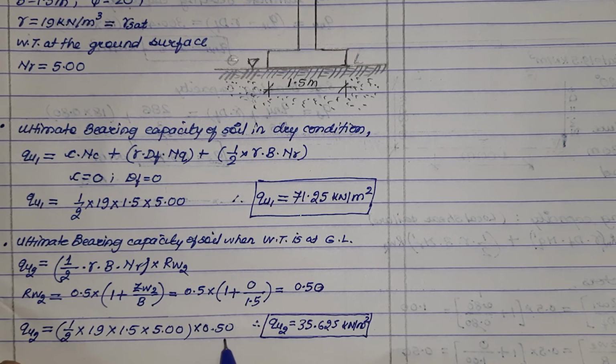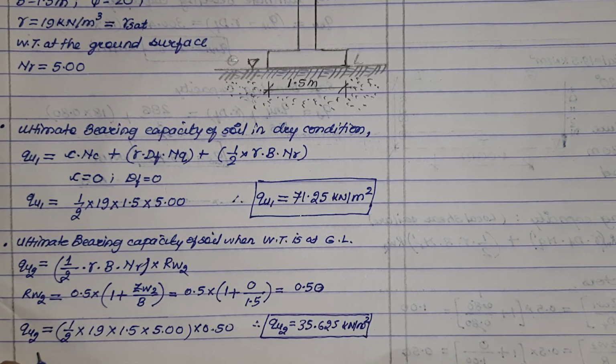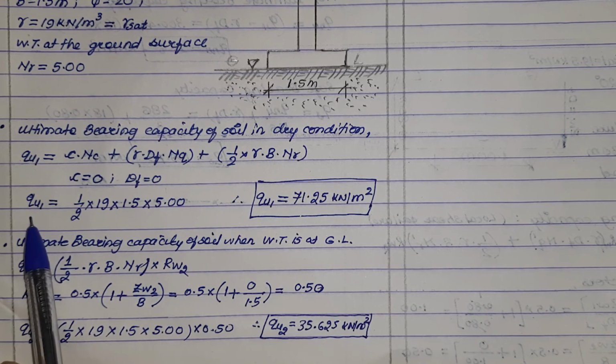Only the reduction factor 0.5 is additionally multiplied here. So it is evident that Qu1 is twice of Qu2, or Qu2 is reduced by 50% than Qu1.